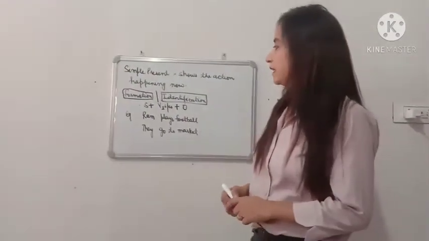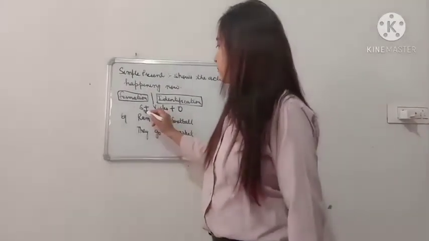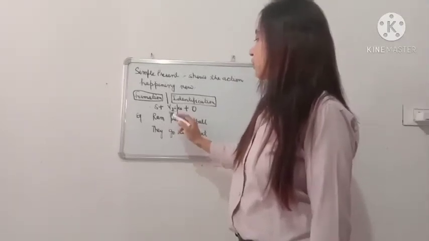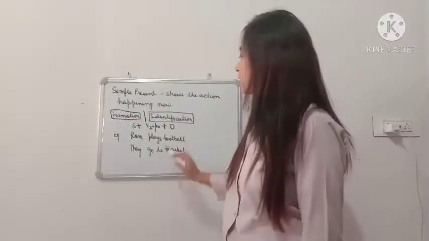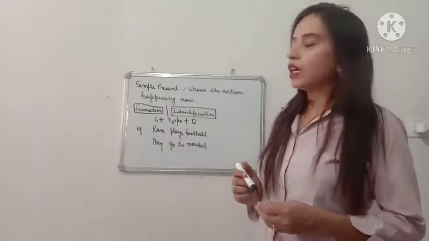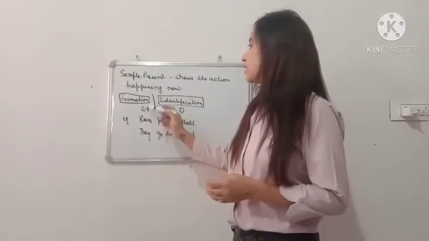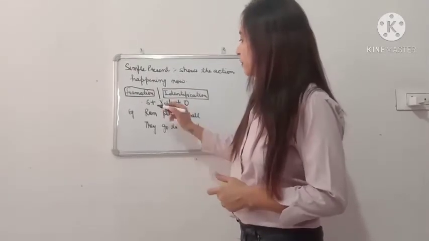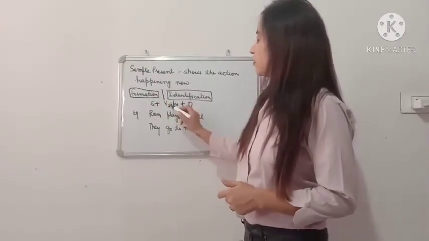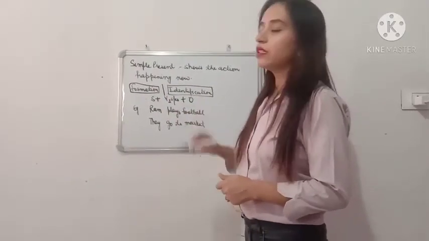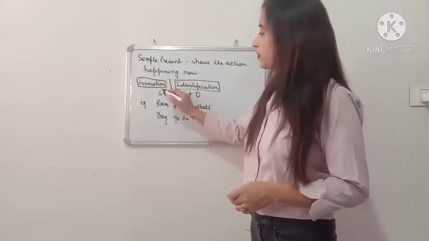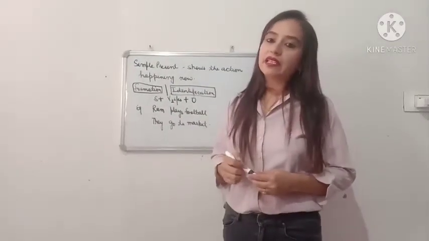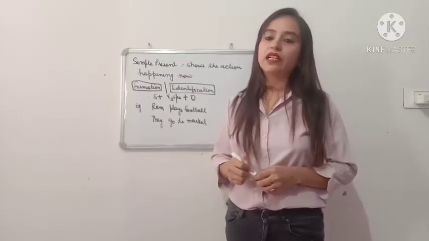So what is the identification and formation? Subject plus first form of verb, S or ES, plus object. Now to form a simple present tense, you need to learn this formation: subject, V1, S or ES plus object. Now what is subject? This is the very basic thing that we have learnt in your first lesson.